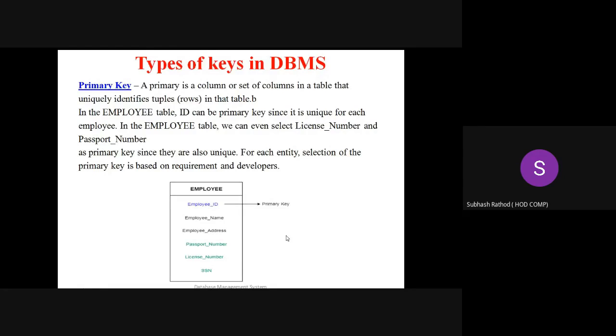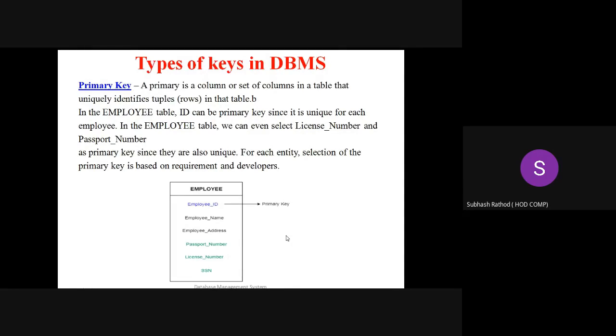In the employee table, we can even select license number and passport number as a key, since they also locate the record uniquely. Also, they locate the tuple or row uniquely.